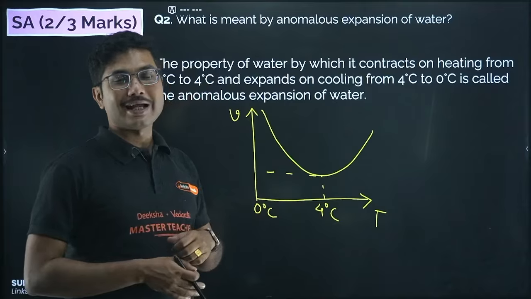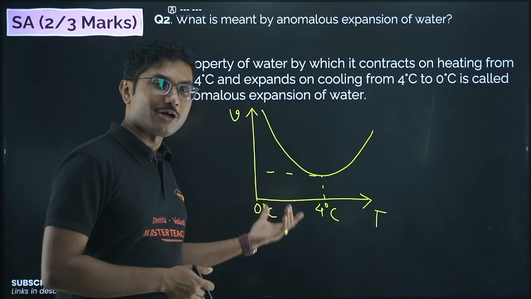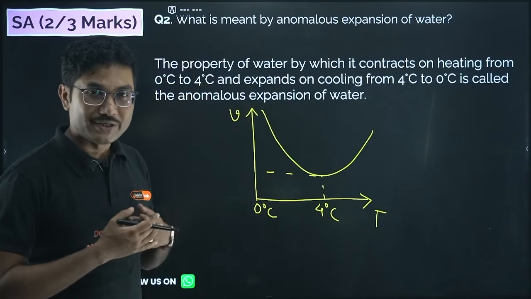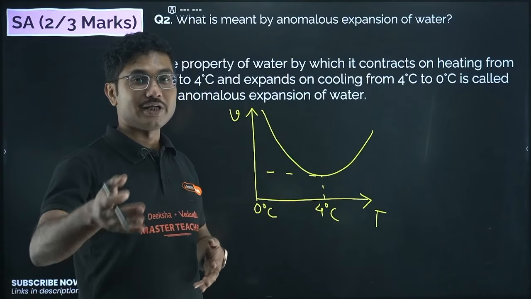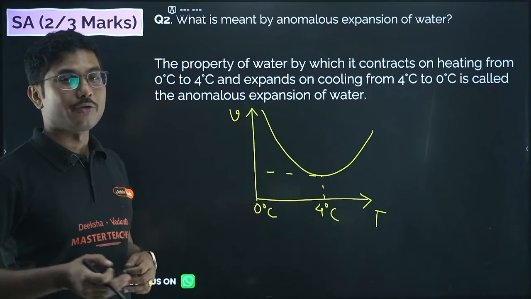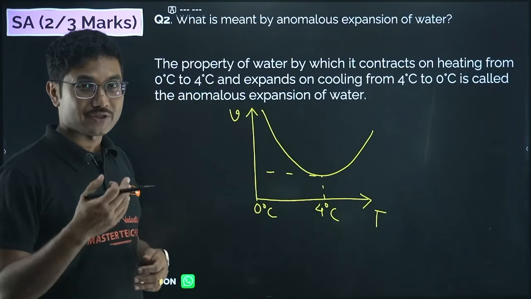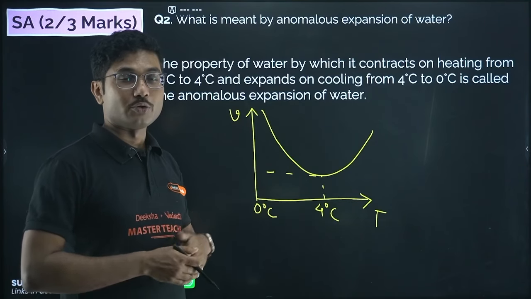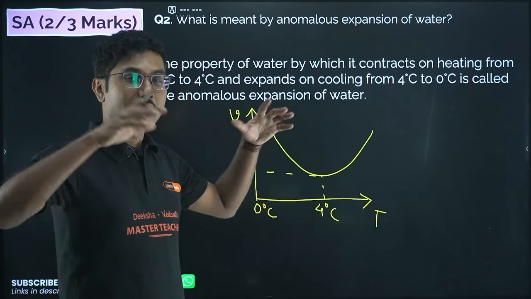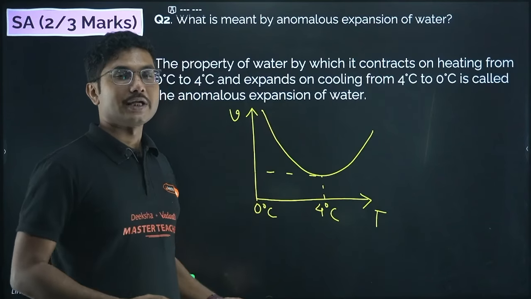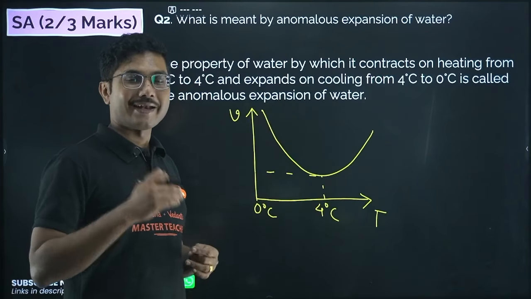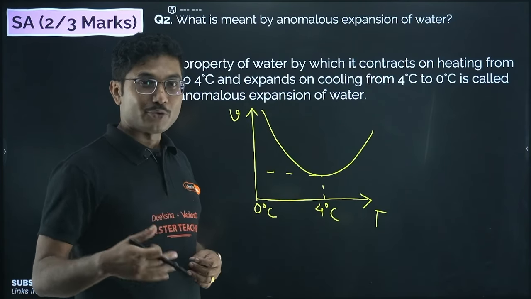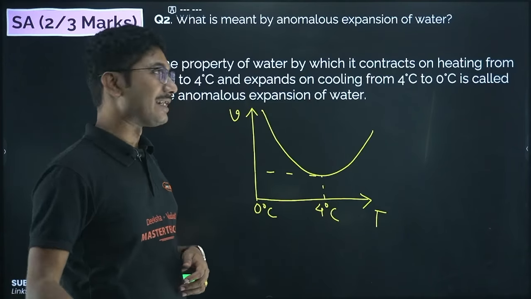But you should remember that you should thank nature. Because of this property, life could survive on Earth, especially in the pole regions, North Pole and South Pole. Even when the entire Earth was frozen, inside the water was still there, and because of that we came into existence a few millennia later.